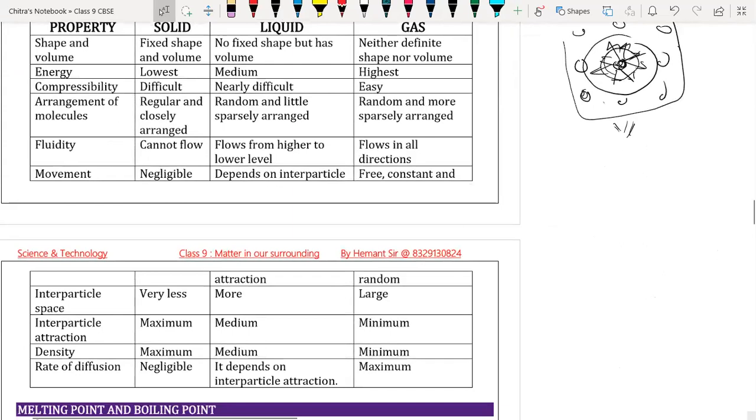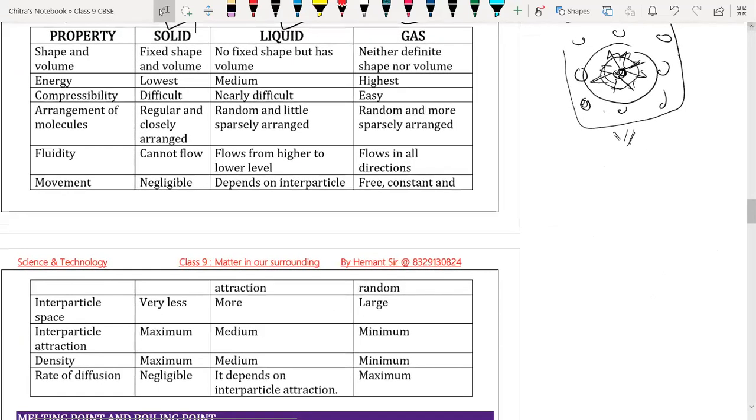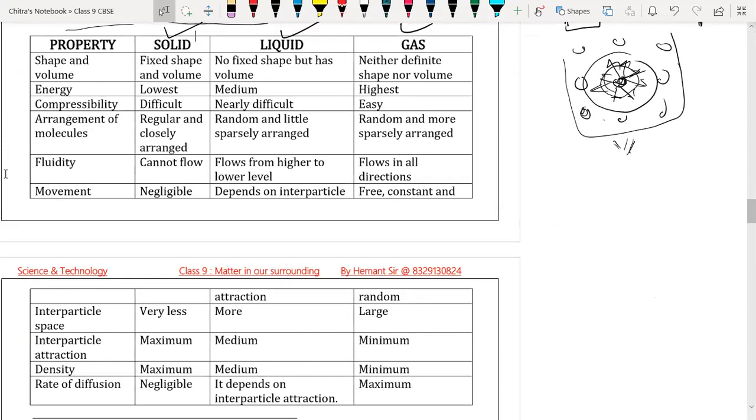Okay, now we are going to discuss the properties. First, in properties we have shape and volume. Solids have a fixed shape because we cannot change the shape of a solid, and their volume is also fixed.